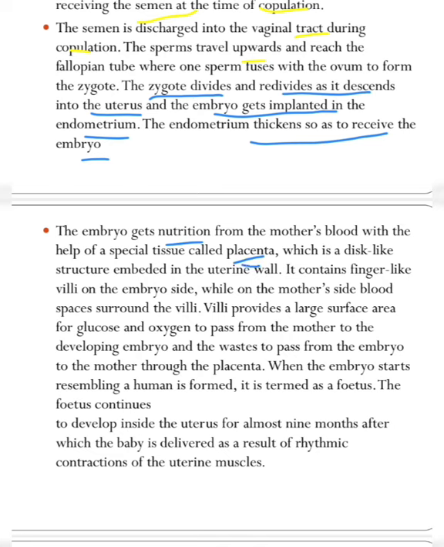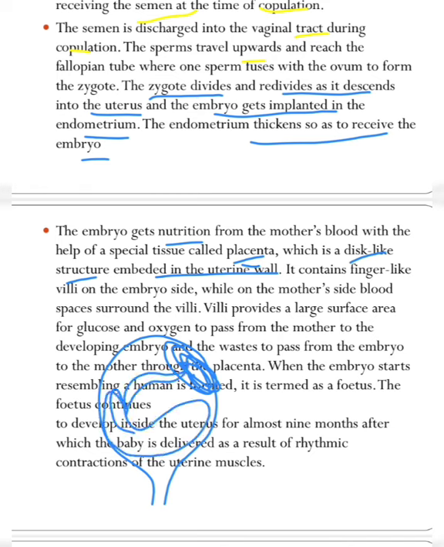Means inside this the baby will be produced, and it will take all the nutrition from it, which is a disc-like structure embedded in the uterine wall. Means if this is the uterus, here one disc-like structure will be present. Through this one tube will come, and the baby will be attached to this tube.